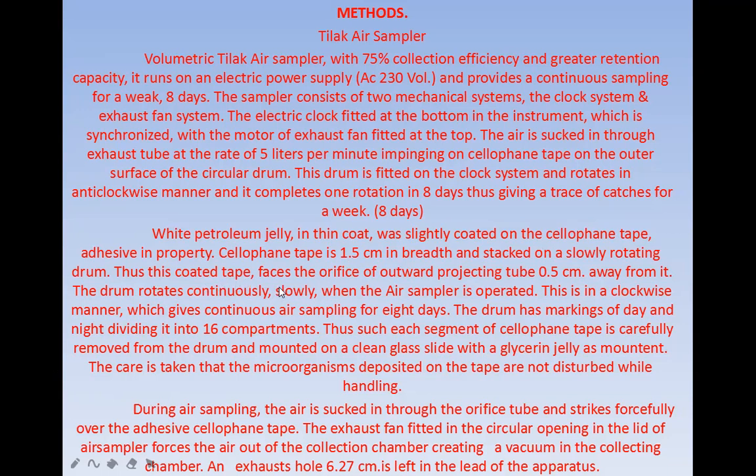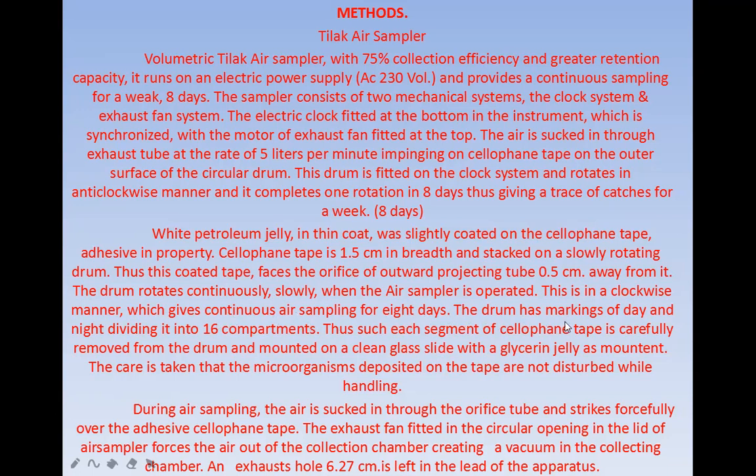Thus, this coated tape faces the orifice of the outward projecting tube, 0.5 centimeter away from it. The drum rotates continuously and slowly when the air sampler is operated, which gives continuous air sampling for 8 days.